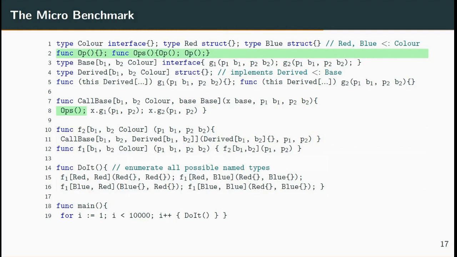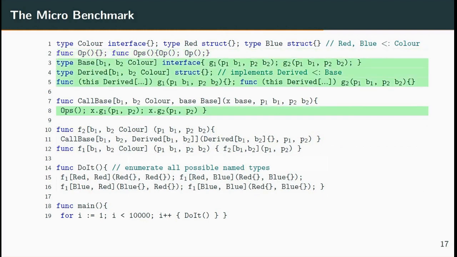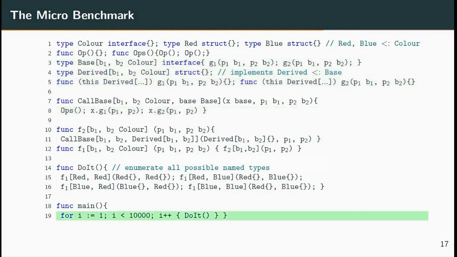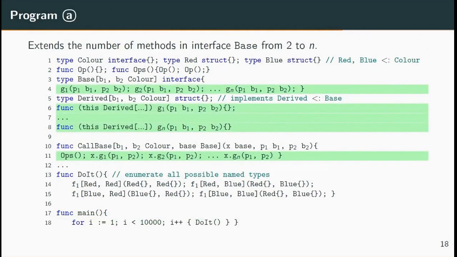All methods of interface base G1 and G2 are implemented by struct derived and are called from receiver variable x with the generic type base. Function main calls doit 10,000 times to provide stable performance results. Program A extends the number of methods of base and derived in the base program from 2 to n.